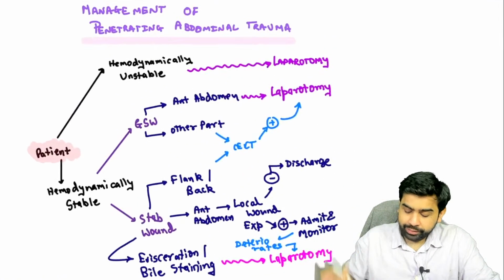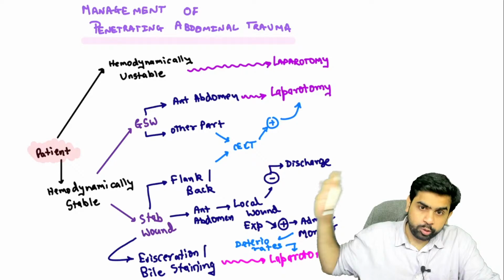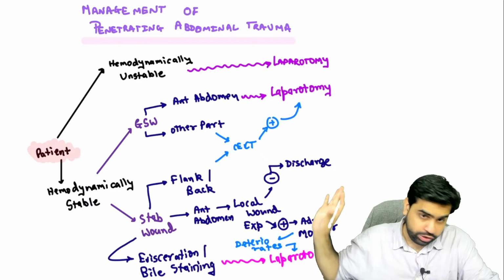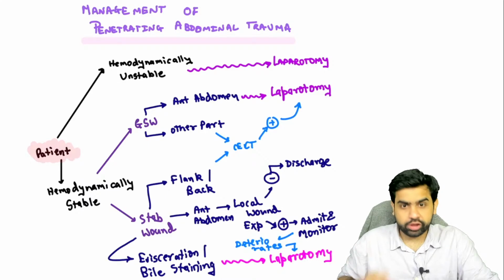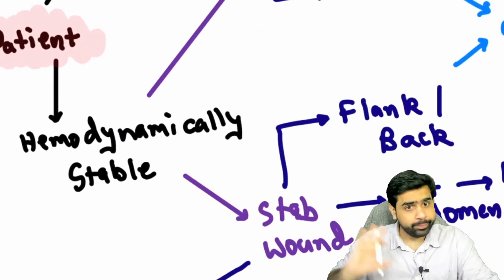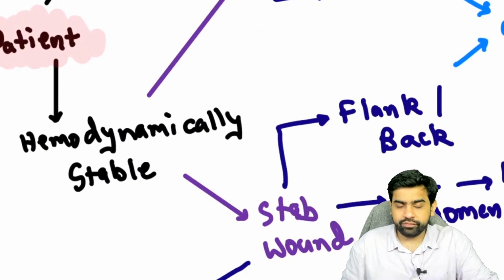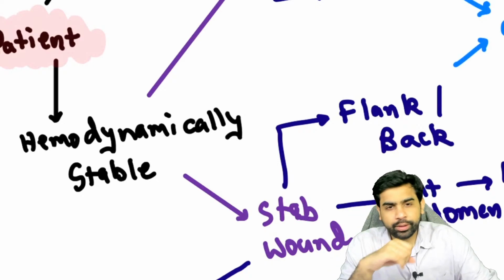Now this is basically a redrawn version from your Schwartz, guys. So this is very, very reliable. You can just go through it. It will help you a lot in solving a lot of MCQs. So let's talk about that. Hemodynamically unstable person, directly go ahead with an exploratory laparotomy. What about the hemodynamically stable person?